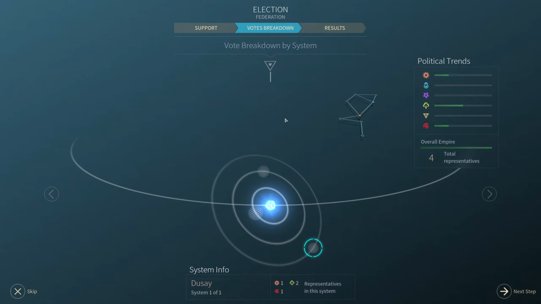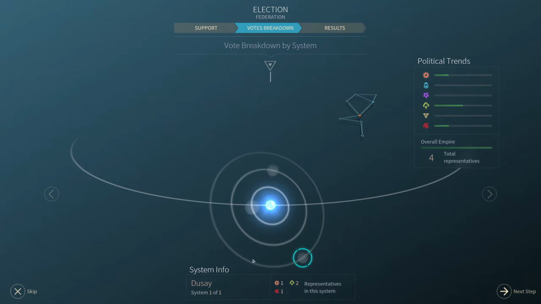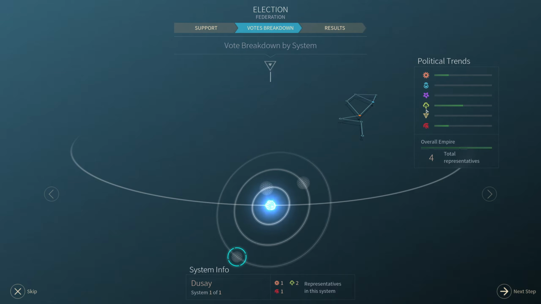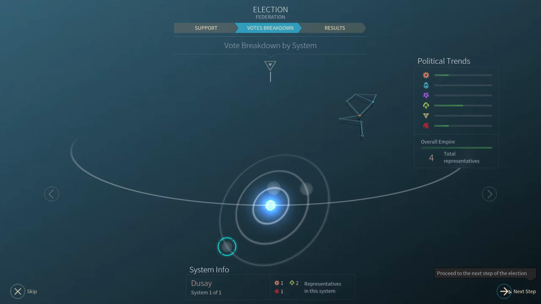Vote breakdown by system. Duce is the only one. The other one is a colonize. It's not a system yet. Okay. And, oh, it looks like they're really happy with the ecologists. That's what you got to look at. You got to look at how the systems are matching out. Okay. So we might become ecologists.